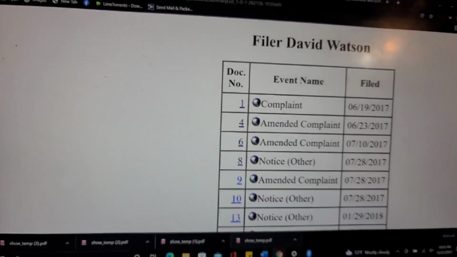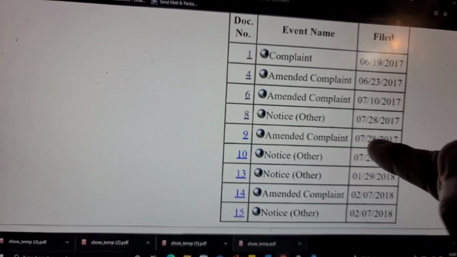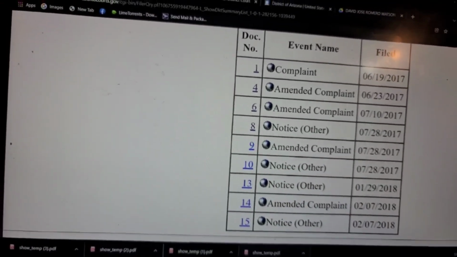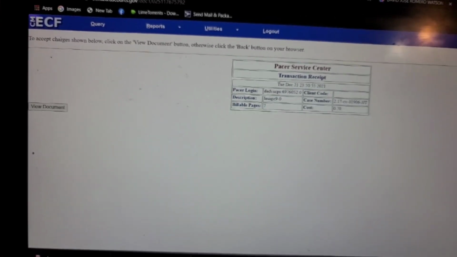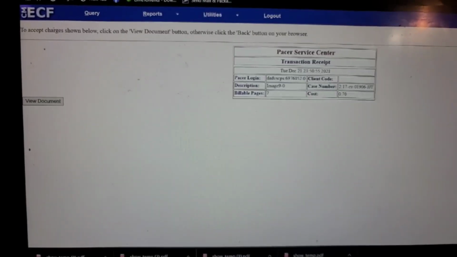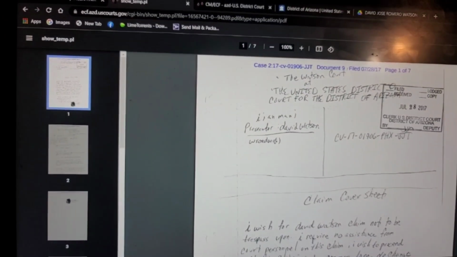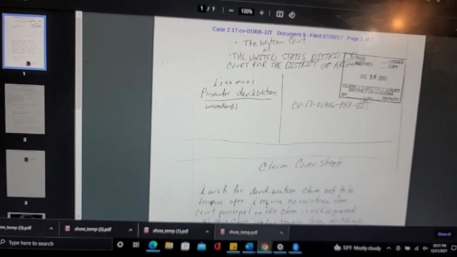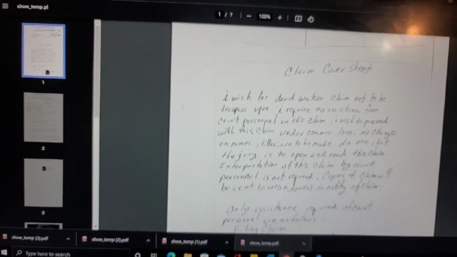Let's go back. Okay, amended complaint. Okay, that was filed on the 28th. Okay, so number 9. Okay, so now we're going to click on view document. Okay, and it's going to load, and here we go. Right, so this is the claim cover sheet that it's titled, right? That was filed on July 28th, 2017. Okay, so let's see. Claim cover sheet.